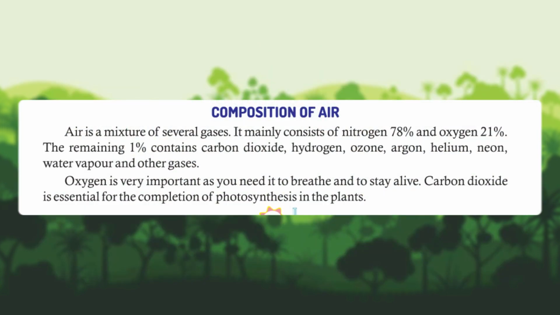Composition of air. Air is a mixture of several gases. It mainly consists of nitrogen 78% and oxygen 21%. The remaining 1% contains carbon dioxide, hydrogen, ozone, argon, helium, neon, water vapor and other gases. Oxygen is very important as you need it to breathe and to stay alive. Carbon dioxide is essential for the completion of photosynthesis in the plants.